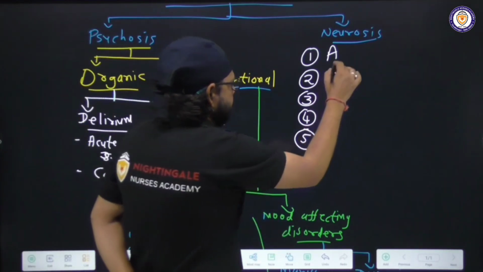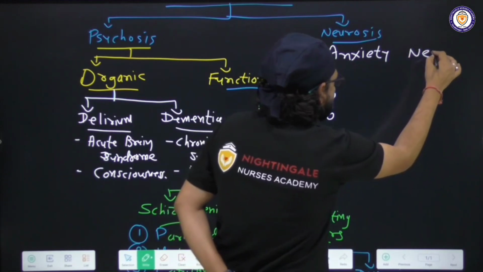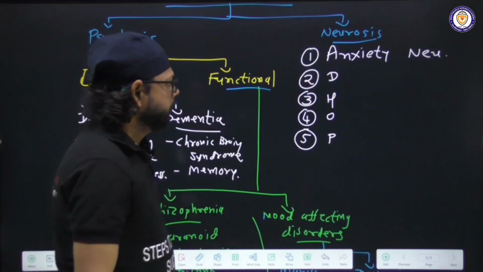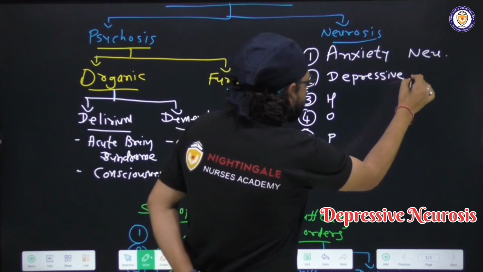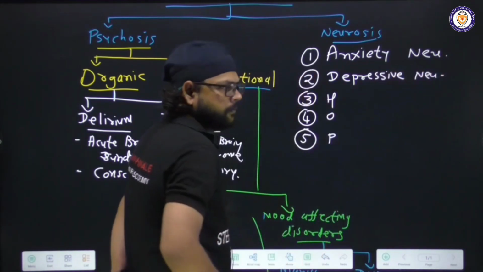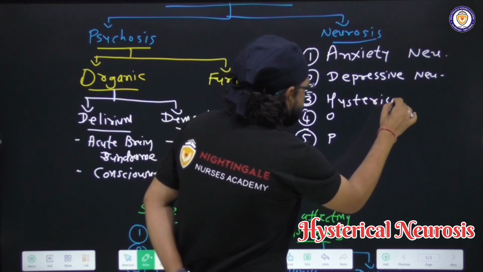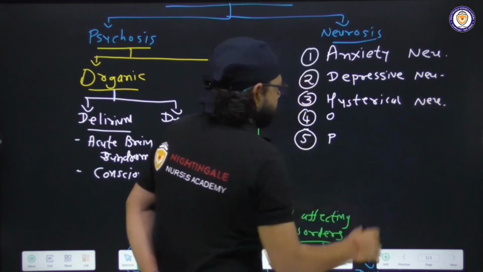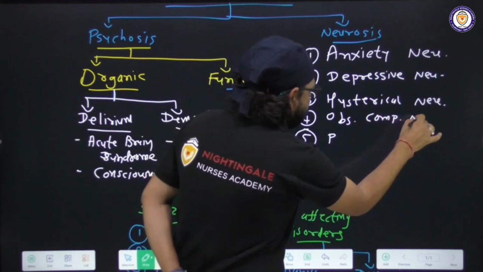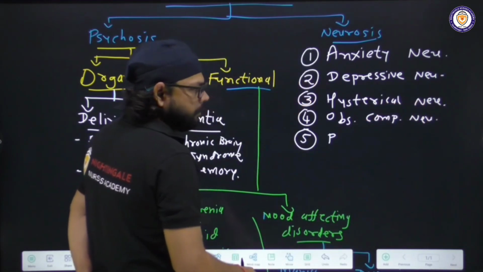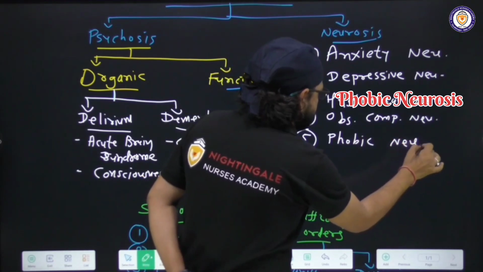A for anxiety neurosis, D for depressive neurosis, H for hysterical neurosis, O for obsessive compulsive neurosis, and last one P for phobic neurosis.